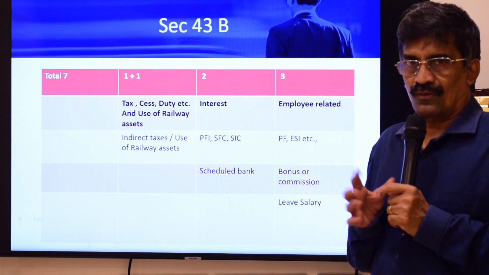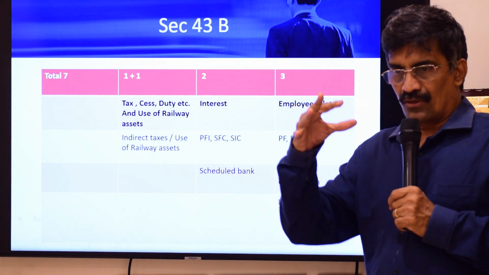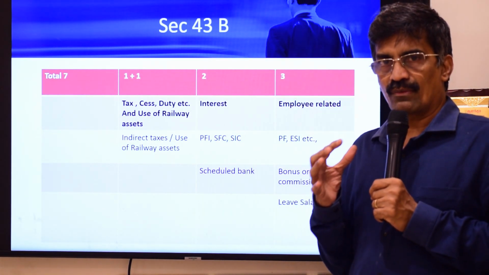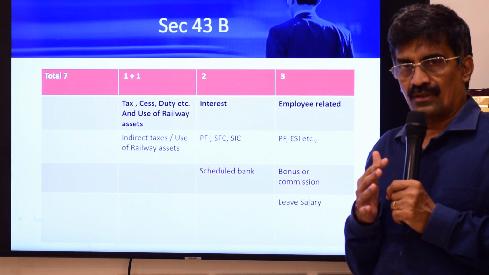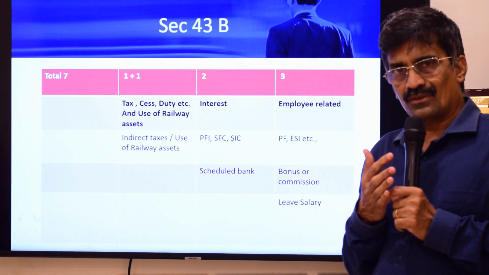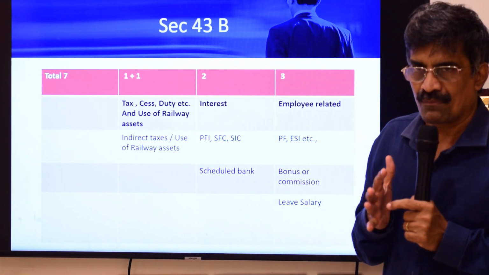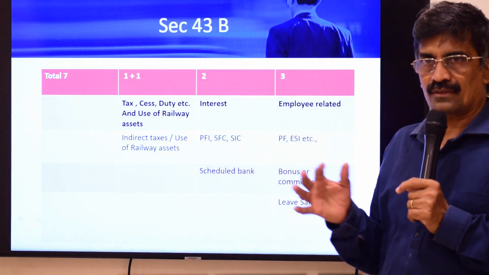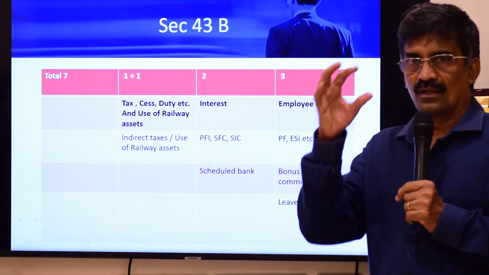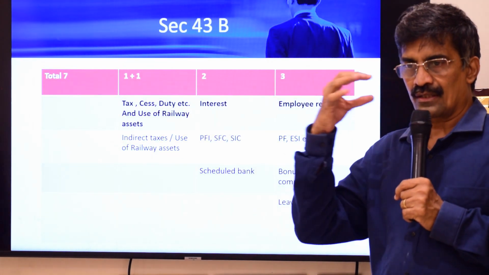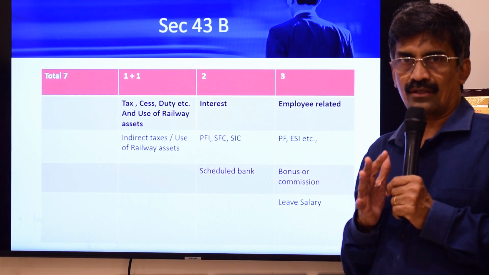43B. Just to recollect what I have already mentioned: normally, if you follow the mercantile basis of accounting, expenditures will be allowed on due basis. So if you don't make the payment also, no problem. If you follow the cash system of accounting, then you have to make the payment to claim. But 43B acts as a very important exception to this rule. That's why this section also starts with "notwithstanding anything contained anywhere in the Act". This is called the non-obstante clause.